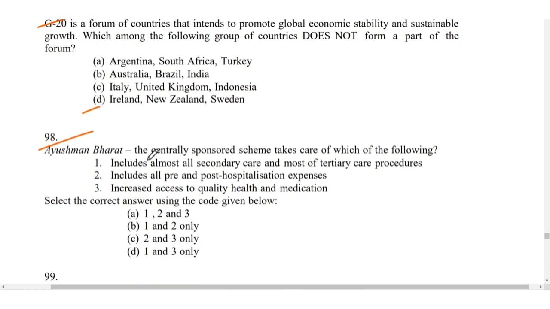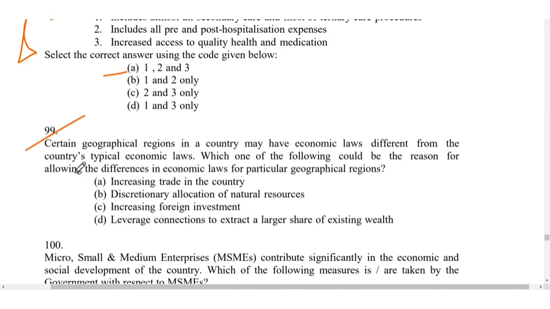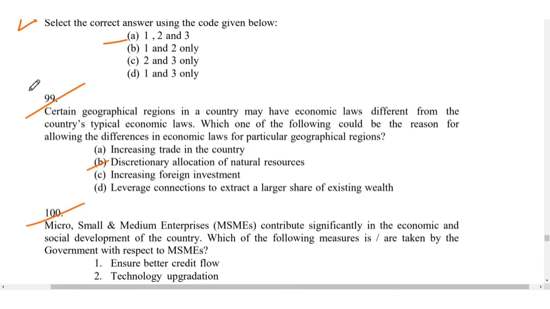Ayushman Bharat. This question is from current affairs, from the government scheme Ayushman Bharat. So it is A. All are correct. For 99, it is B. For 100, so these questions are from government schemes and current affairs.